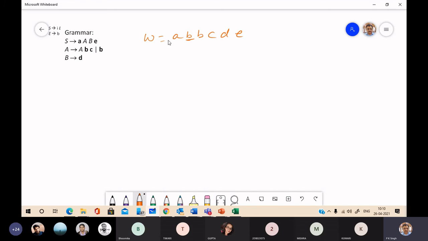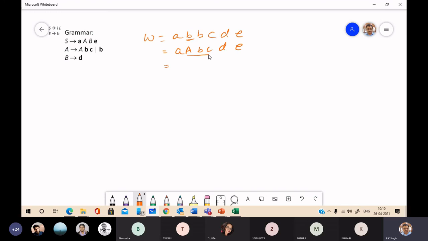We will get this match, A to B, so you replace it by the left side of the production. You will get A, B, C, D, E. Then again scan the string for a match of the right side of a production.